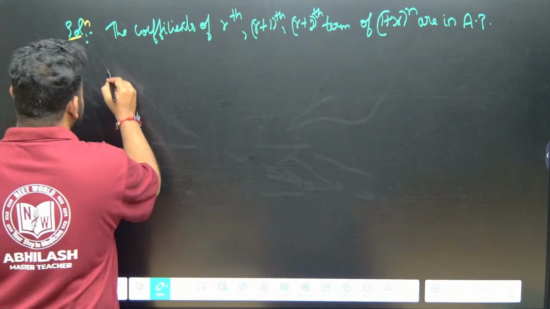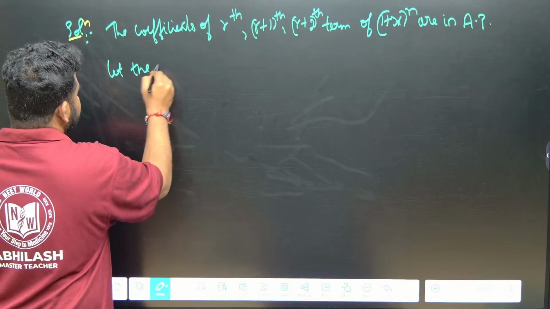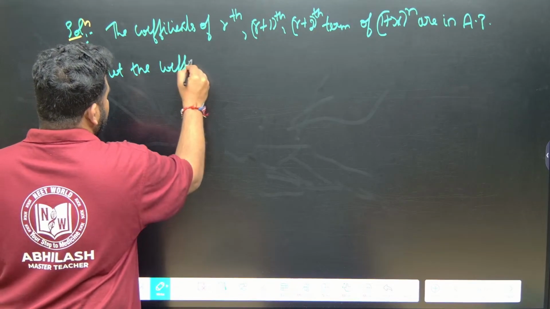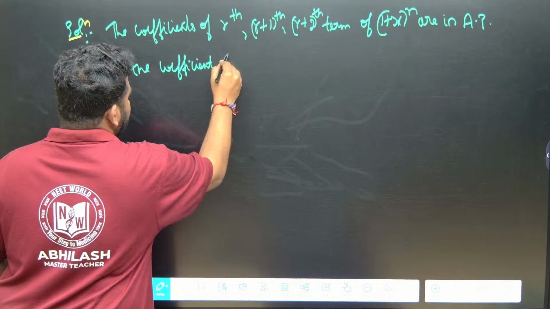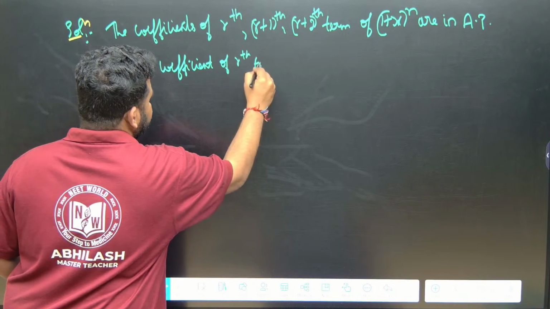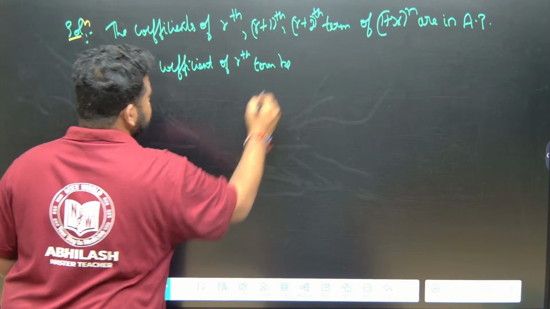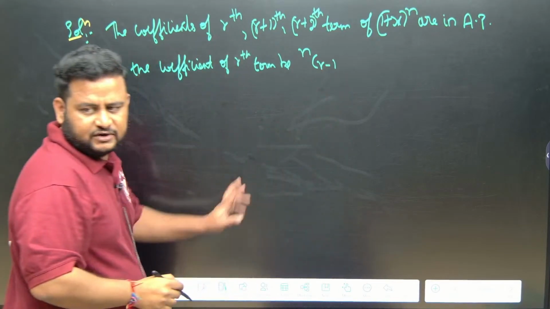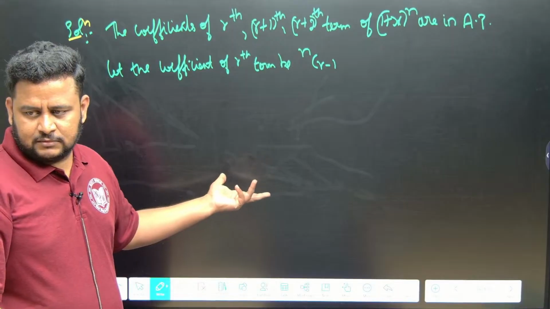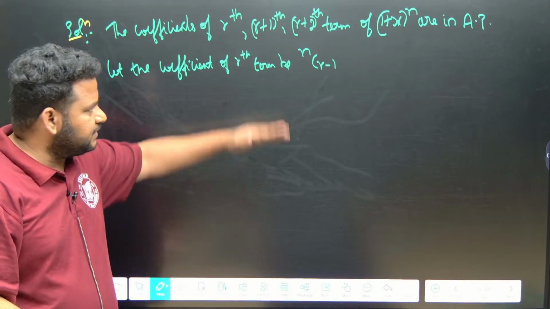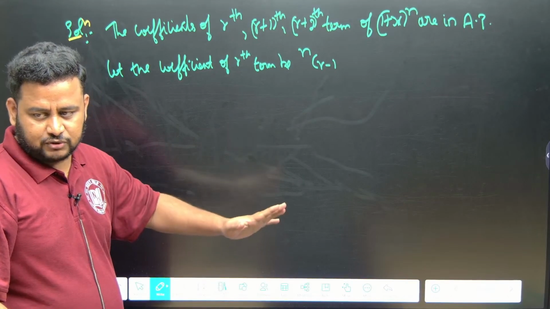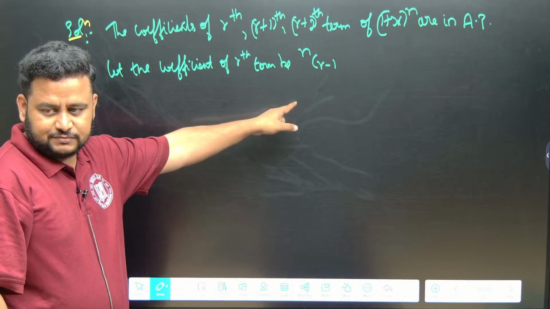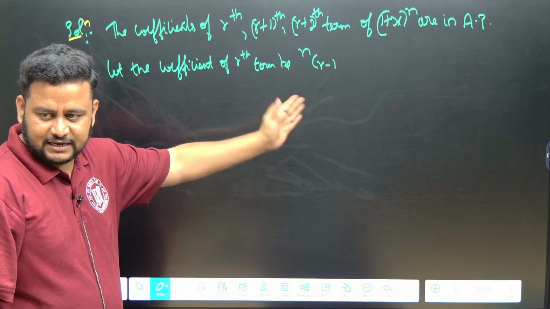Let the coefficient of r term be nCr minus 1. You can take nCr also, not a problem, anything, but it should be in AP, one after another. I will take it as nCr minus 1. Next term will be nCr. Next term will be nCr plus 1.